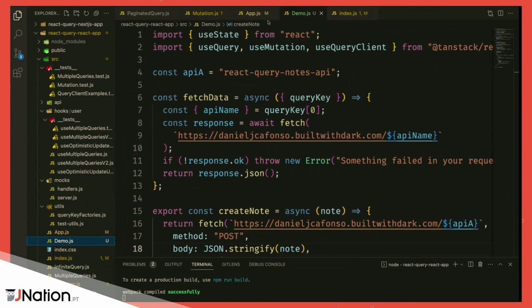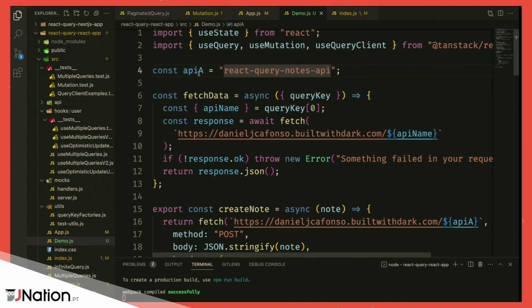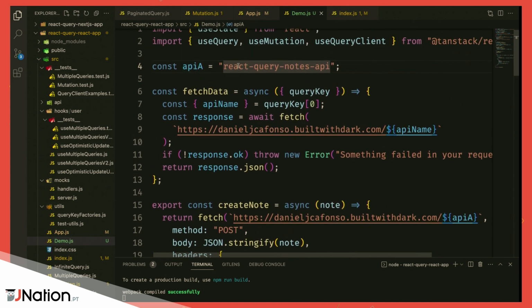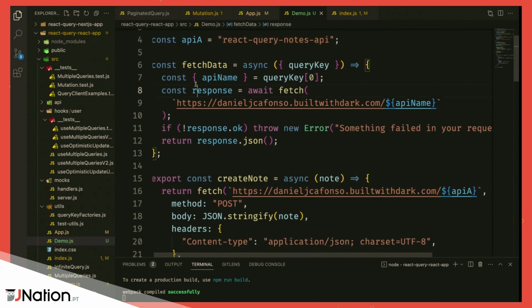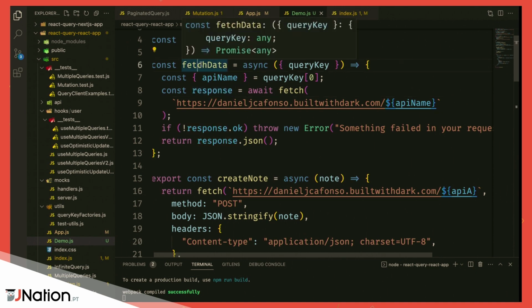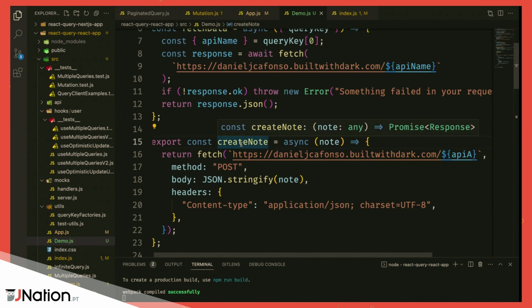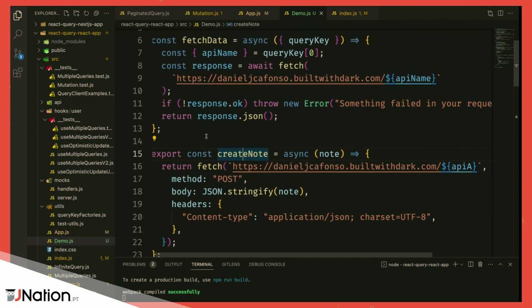So now it's the part where we're going to see the code. So what do we have here? This is a React application, and we start with some general imports: useState, useQuery, useMutation, and useQueryClient. I'll explain the query client in a bit, but what we have next is a const called API_URL, which is just there to define one of the routes that we want to hit and get our data. And then we have two things. We have a query function, because it's called fetchData, so I assume it's going to be the function responsible for fetching data, and a mutation function, because it starts with create, so I assume this is going to be responsible for doing some data creation.